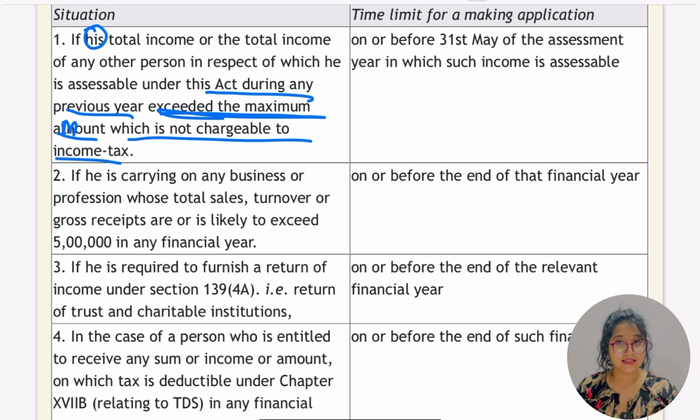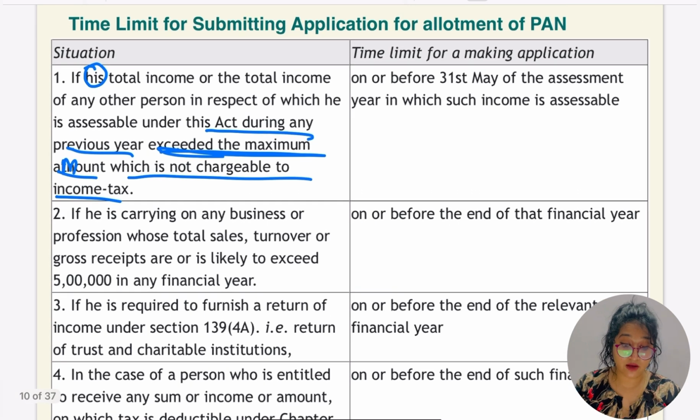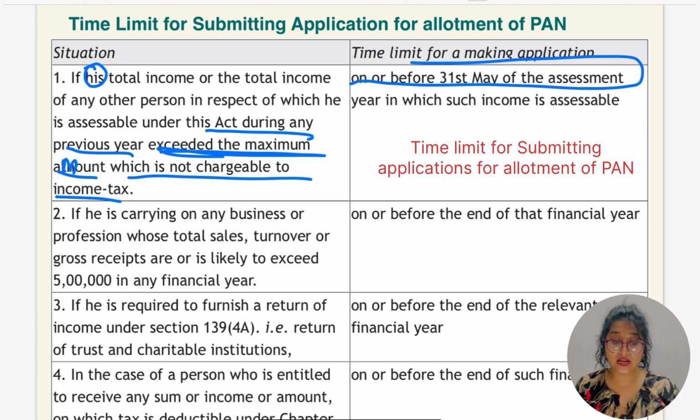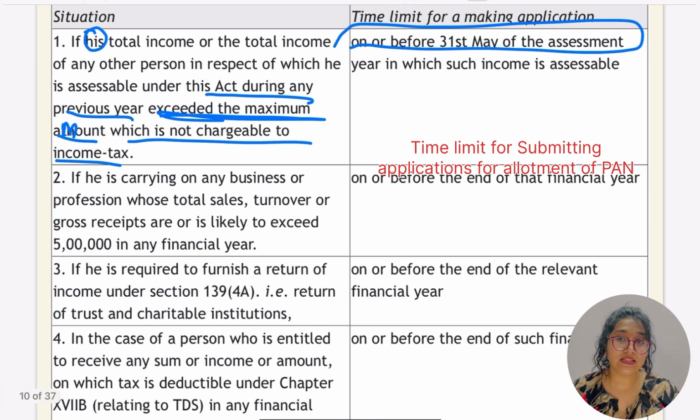If the SSC's total income exceeds the basic limit, they have to quote the PAN number on or before the 31st May of the assessment year in which the income is assessable. So 31st May was the time limit.